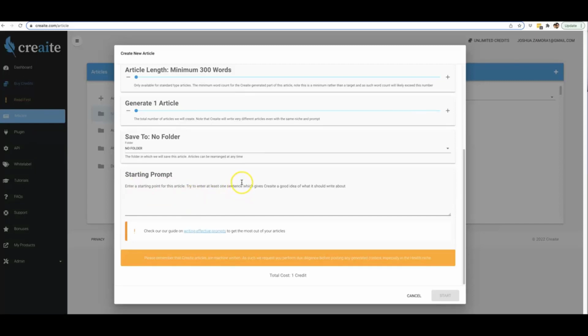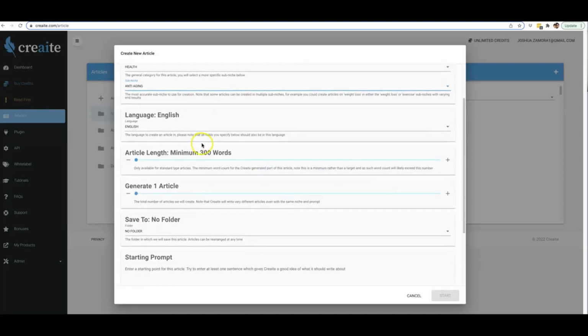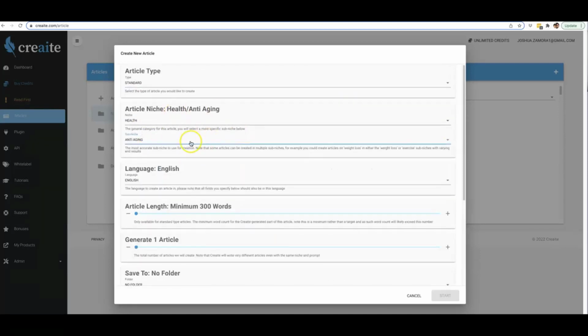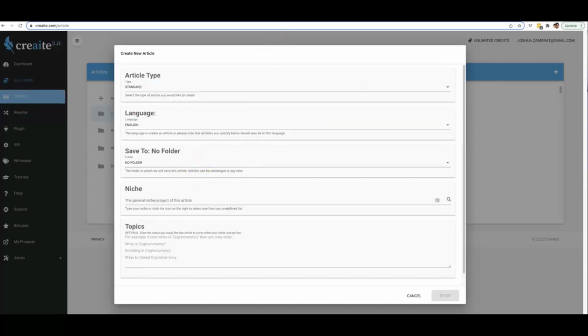All right, so in version 2.0, we've completely eliminated all three of these options. It can now write for absolutely any niche that you can think of, and you no longer have to provide a starting prompt if you don't want to. So let me go back to version 2.0 and show you exactly how this works. Now we've simplified this, so all you literally have to do is come in here and type a niche in this box right here.